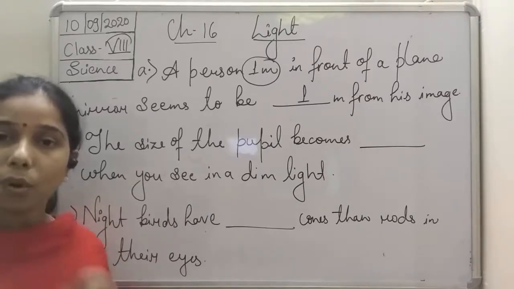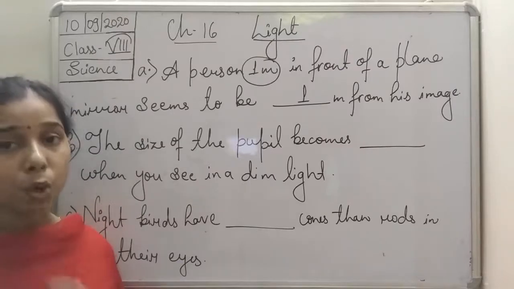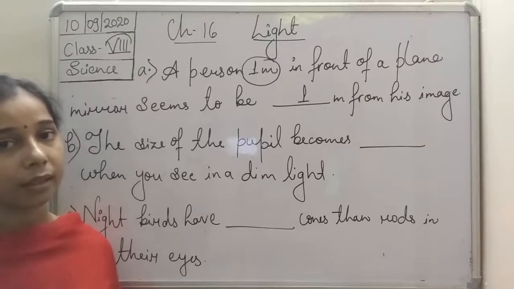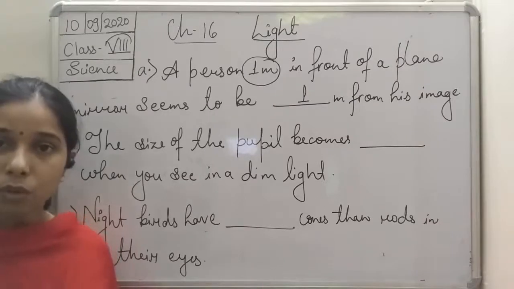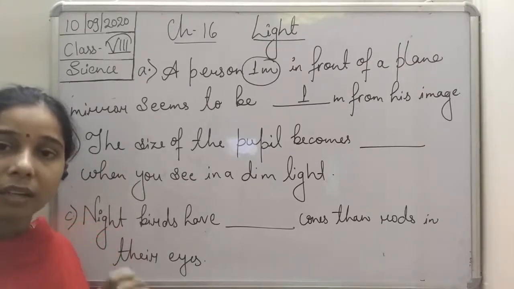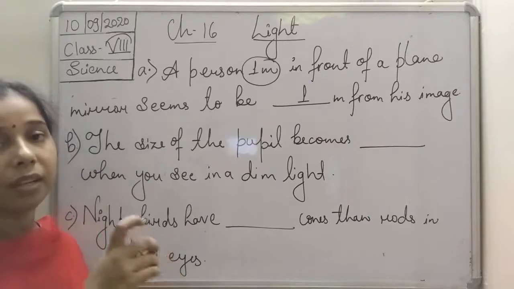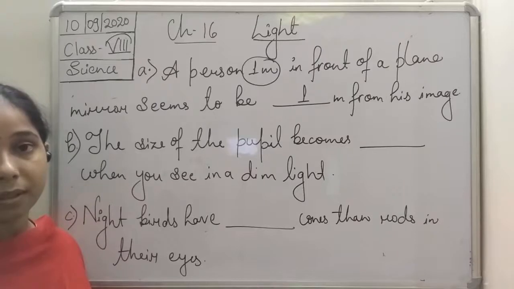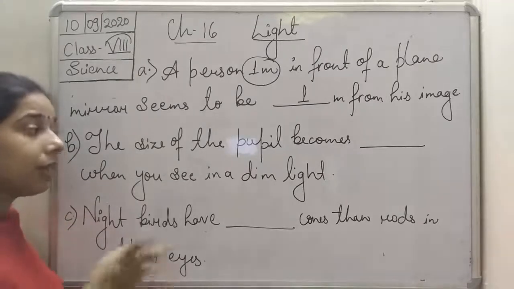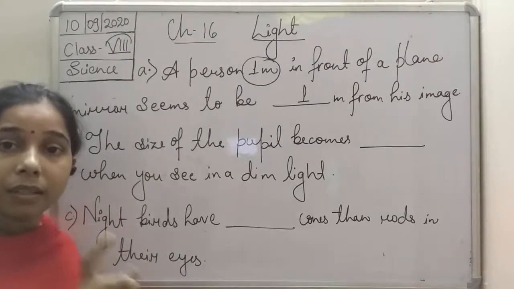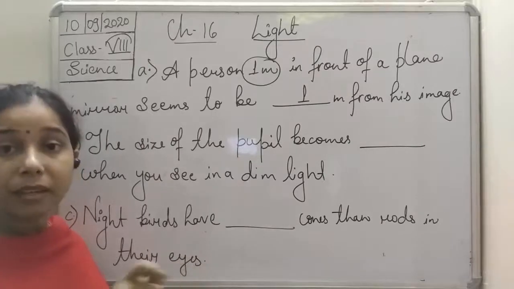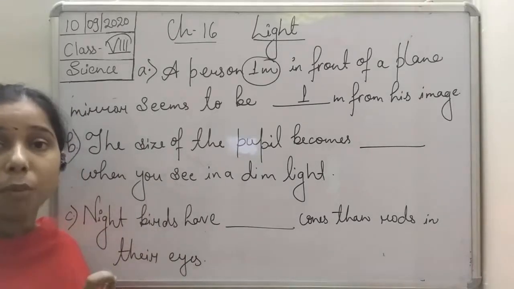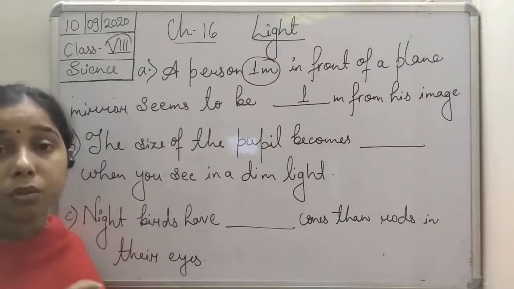As the iris contracts, it makes the pupil allow only a very small amount of light to enter. But during dim light, what happens? The iris expands, and when the iris expands, students, the size of the pupil also increases.